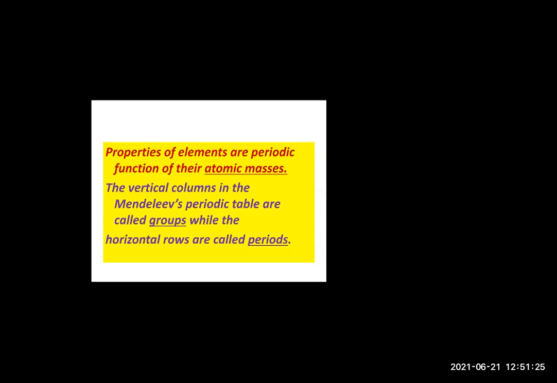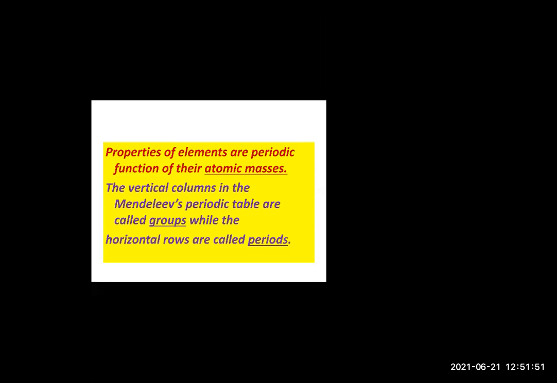Then what else? Isotopes. Isotopes were discovered after a long time. Okay, so it was a challenge for Mendeleev to place the isotopes. Isotopes means what? Elements having the same atomic number but different atomic mass number. Okay, so he found difficulty in placing the isotopes in the periodic table.